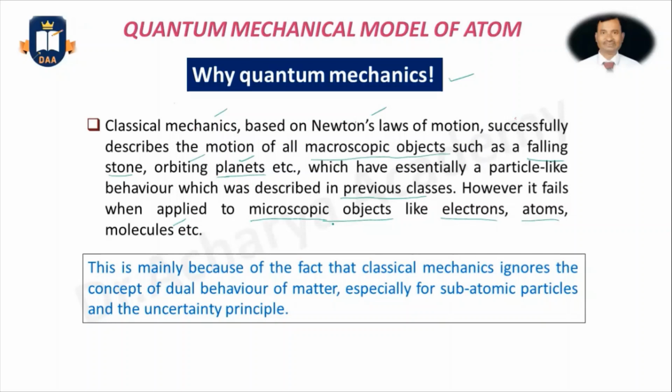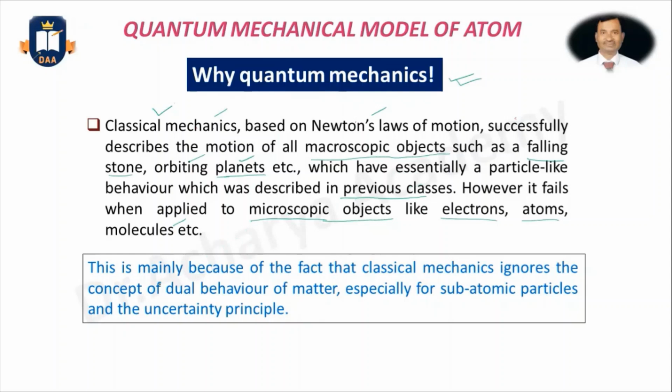So the motion of these microscopic objects cannot be explained by classical mechanics, and so quantum mechanics came into the picture.